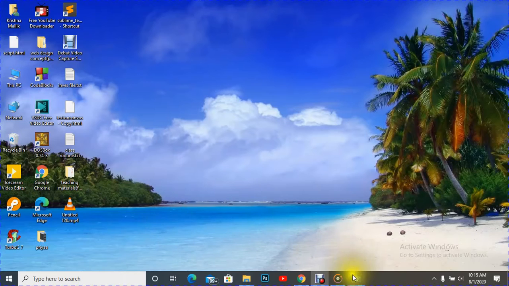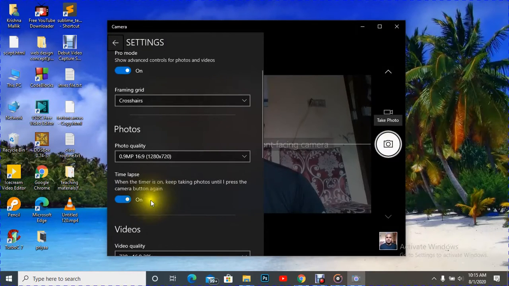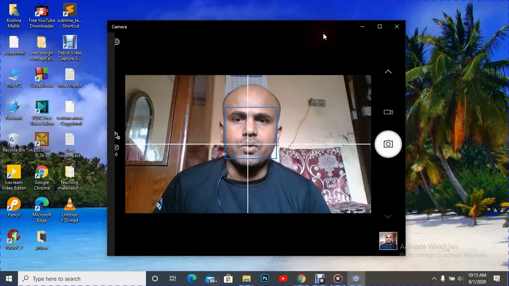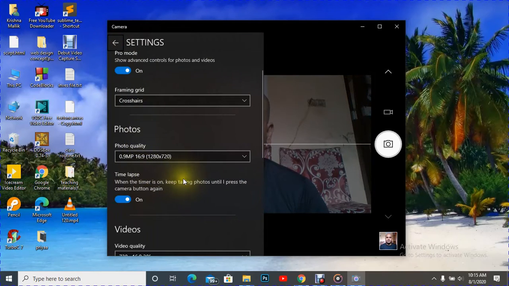Okay friends, I was talking about this. Time lapse means the delay of your snap or the delay of the video recording. So I want to show you practically here. And all of those are photo quality.